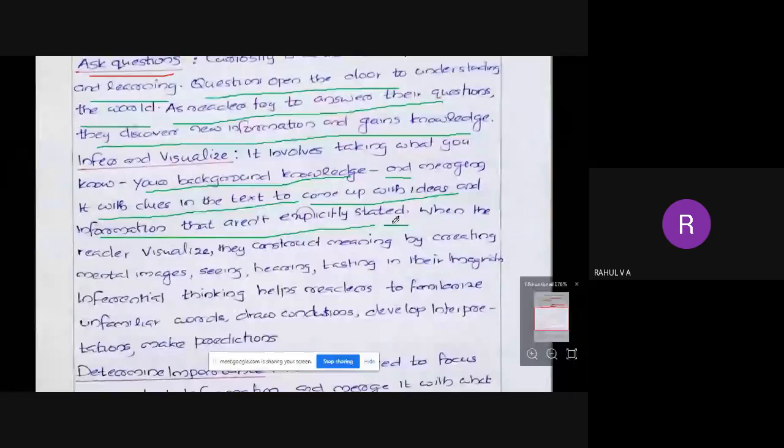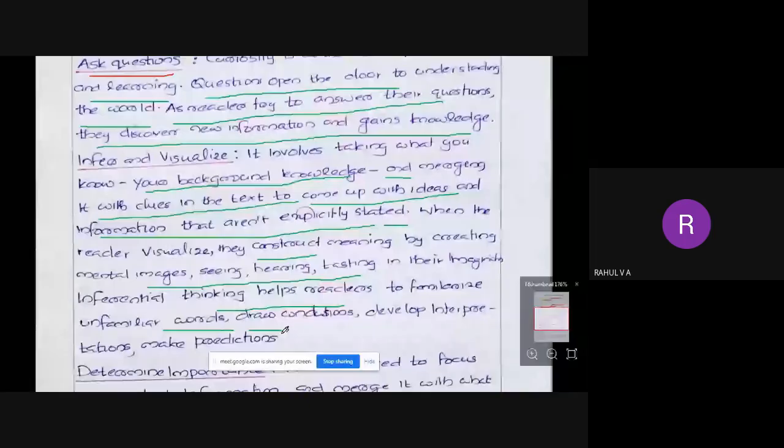Okay, it is not just connecting. What we are learning from this topic is not just connecting your background knowledge with the new knowledge. Based on the background knowledge you have, we are understanding much more about the topic. We are building up on the topic. When readers visualize, they construct meaning by creating mental images, seeing, hearing, tasting in their imagination. Inferential thinking helps readers to familiarize unfamiliar words, draw conclusions, develop interpretations, and make predictions.